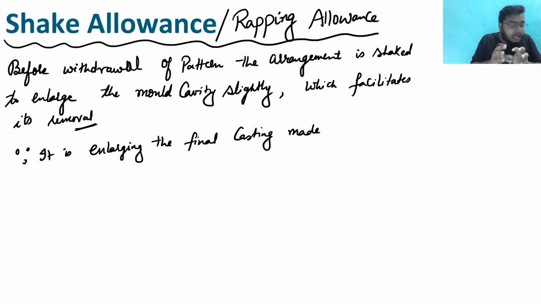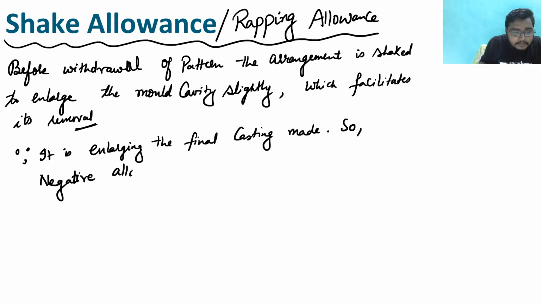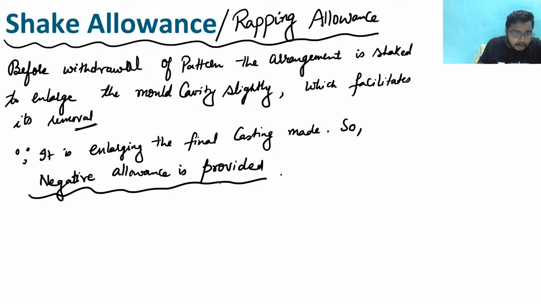Clear or not? कास्टिंग का साइज भी क्या होगा सर, बढ़ जाएगा, and hence it is enlarging the final casting made, so negative allowance is provided. समझ में आया या नहीं आया? Hence negative allowance is provided to compensate. Clear? To compensate, negative allowance को हम provide करते हैं.